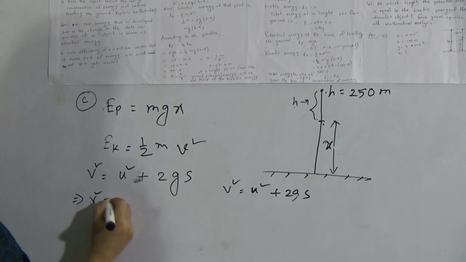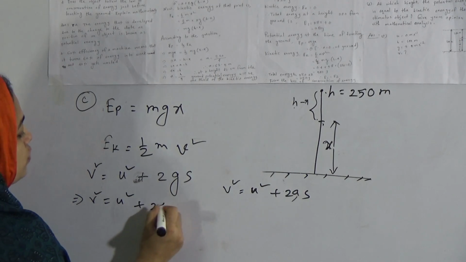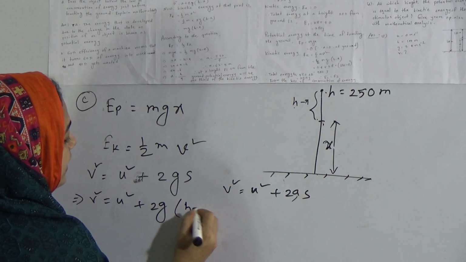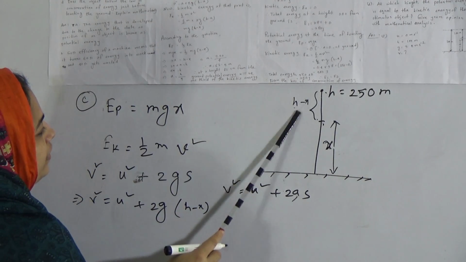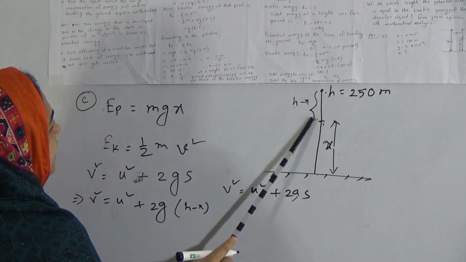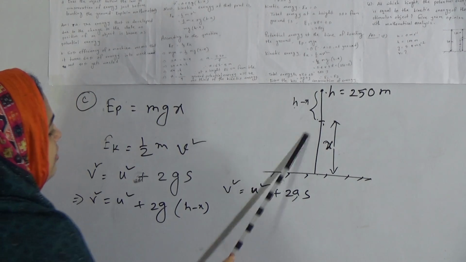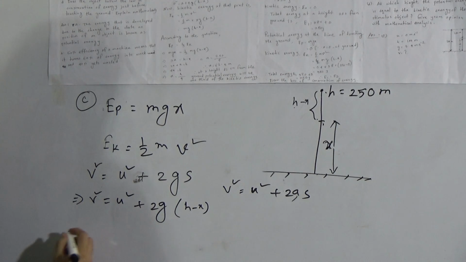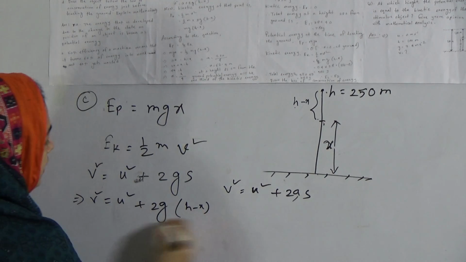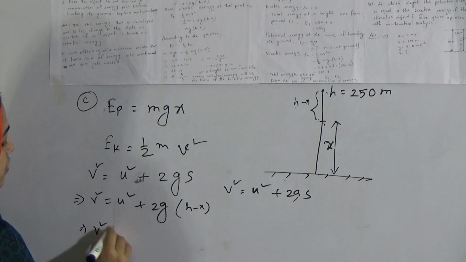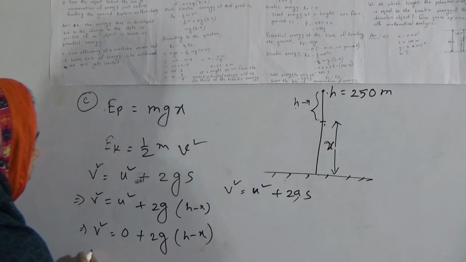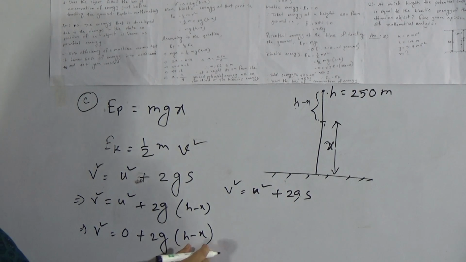So v square equals u square plus 2g into s, meaning h minus x. At distance h minus x, v square equals u square plus 2g into h minus x. Now the initial velocity is 0, so v square equals 0 plus 2g into h minus x. So v square equals 2g into h minus x.